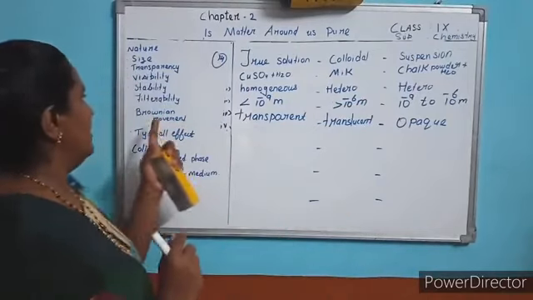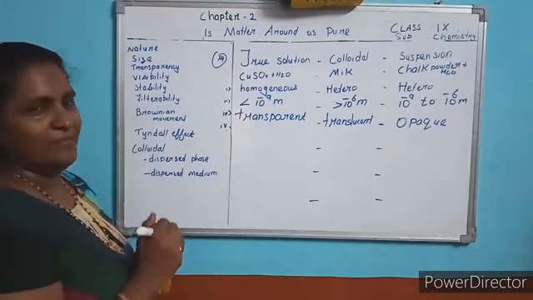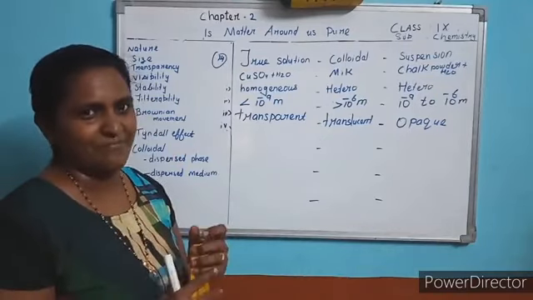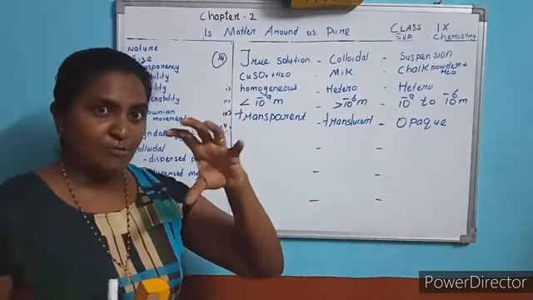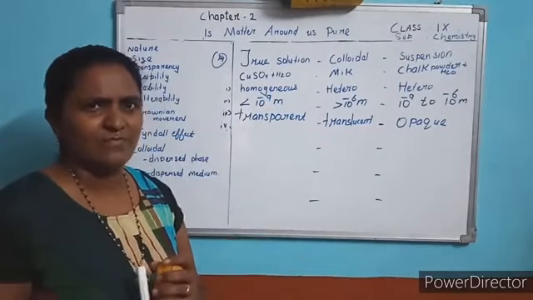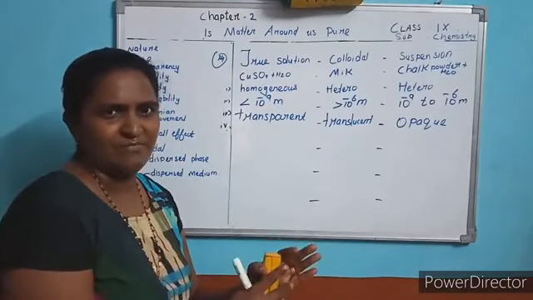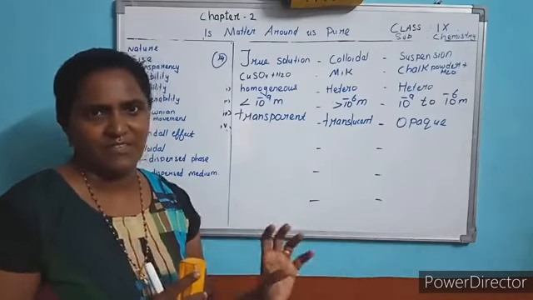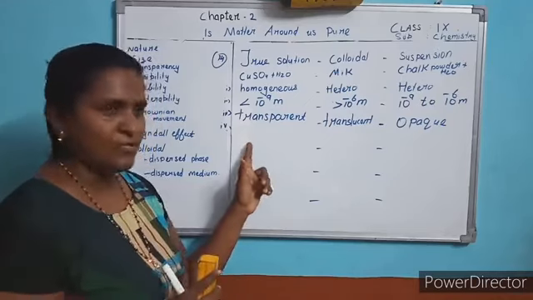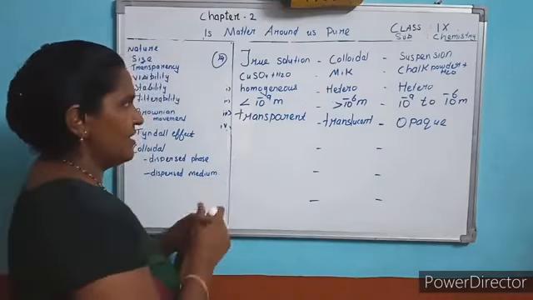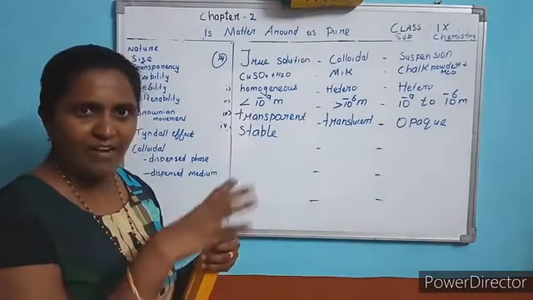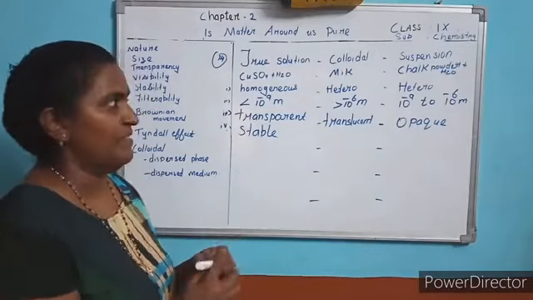You can see. Next one is stability. Stability determines what factor? Solubility. Here, if you prepare a true solution, that means a sugar solution, the sugar fully dissolves. It will not settle down. If you keep it for some time without disturbance, the solute particle does not settle down. So the solution is stable. Why? Because the solute particle or sugar particle after dissolving will not settle down.